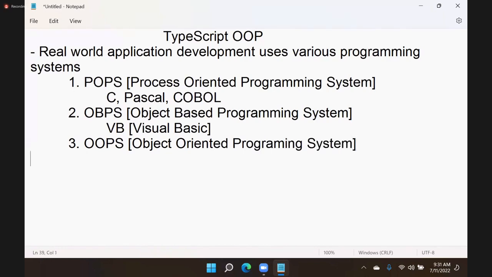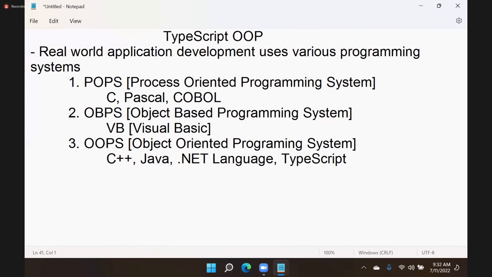I hope you know the differences between them. Object-oriented programming systems include C++, Java, all .NET languages. TypeScript is also an OOP language. So: process-oriented programming systems, object-based programming systems, object-oriented programming systems. I hope when you started learning OOP concepts in Java, .NET like technologies, you learned the difference between various programming systems: what is POPS, what is OBPS, what is OOPS.